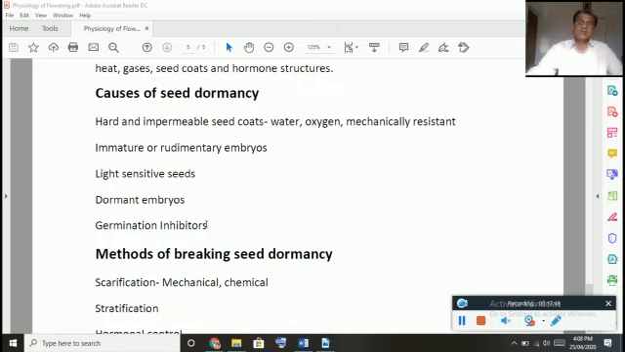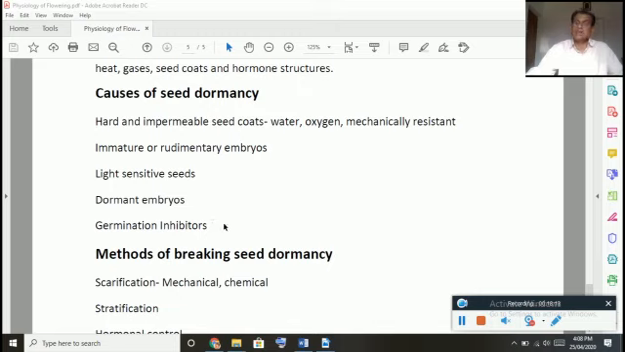Some seeds contain certain chemical substances, say for example the hormone abscisic acid. It will not allow the seeds to germinate. Certain chemicals are there because a plant wants to spread its daughter plants as far as possible away from the parent plant, so that if the seeds are provided with a certain dormancy period, they can spread to different regions, and so that they can increase the population.